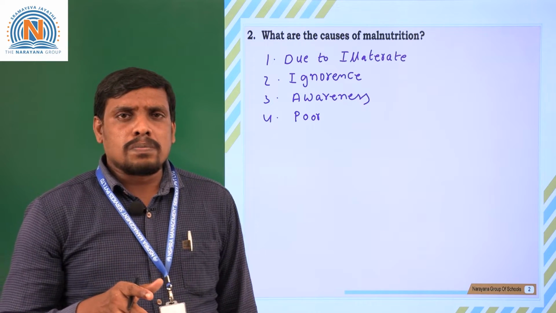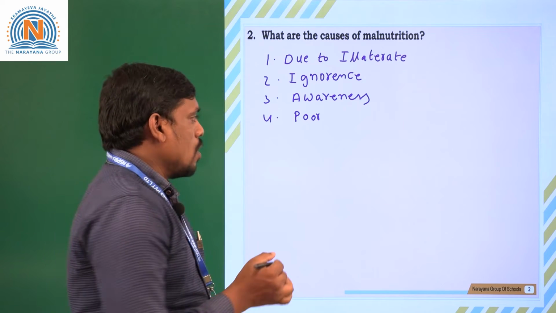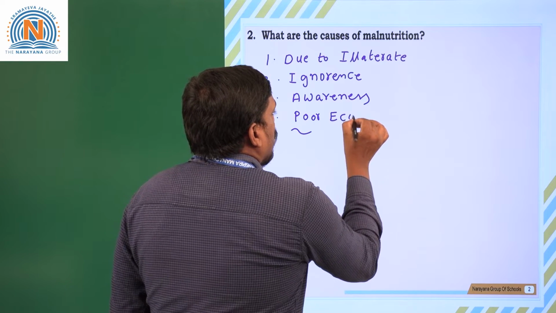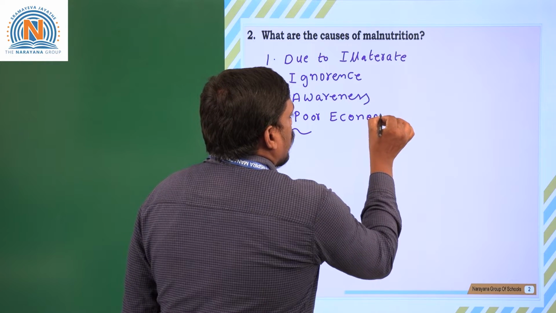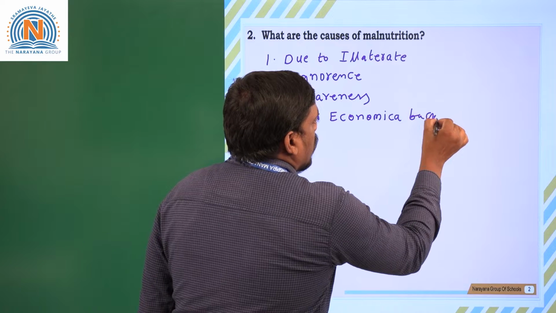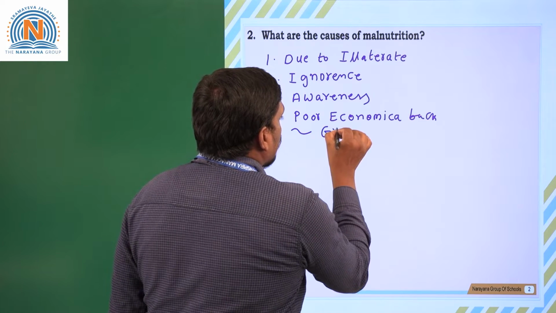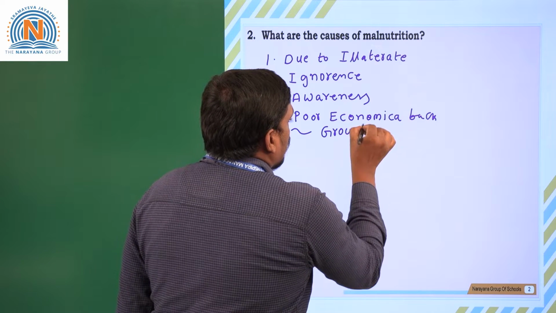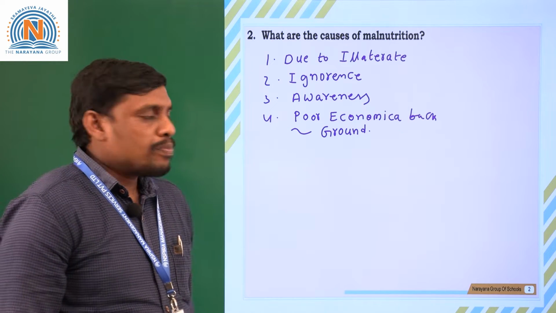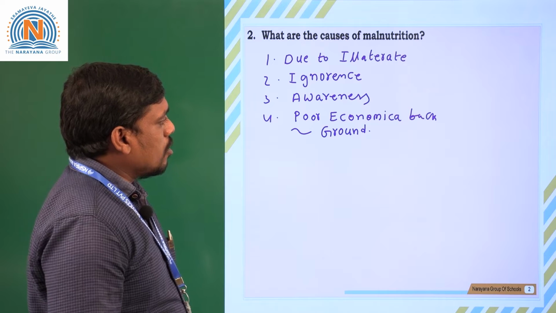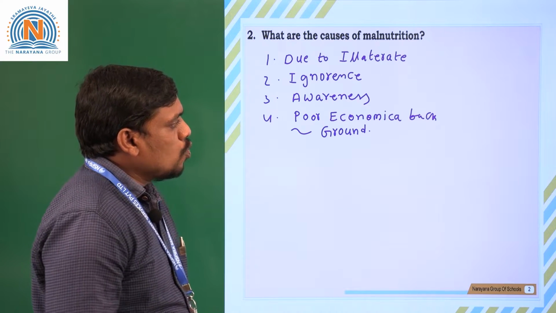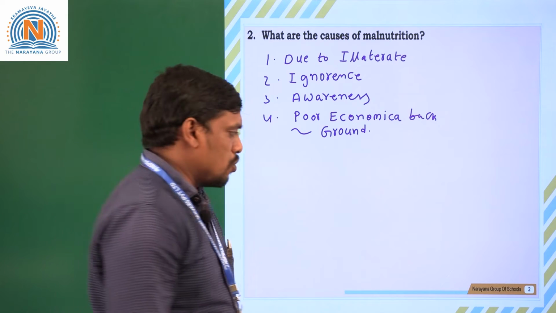Such people are called poor people. So because of a poor economic background, that is also one of the major reasons for malnutrition. Okay. So illiteracy, ignorance, lack of awareness, and poor economic background are the major reasons for malnutrition.